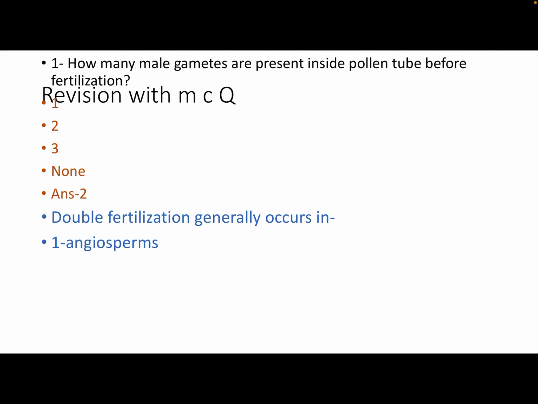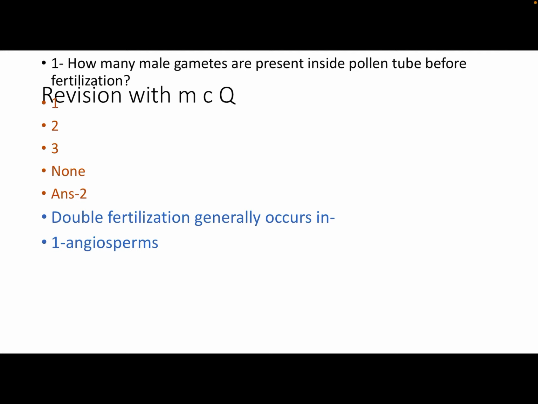Double fertilization generally occurs in, double fertilization is a very important phenomenon. It is not found in every type of plant. There are many types of plants. All of you must know algae, bryophytes, pteridophytes, gymnosperms, angiosperms. Here we are reading about angiosperms, that is flowering plants, and it occurs only in angiosperms, or generally.